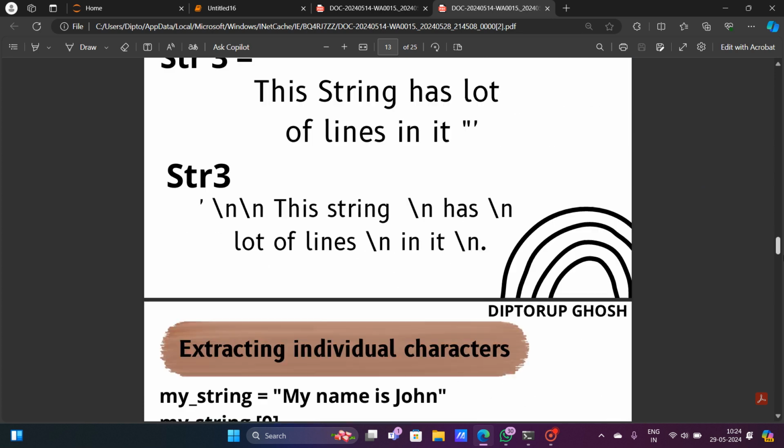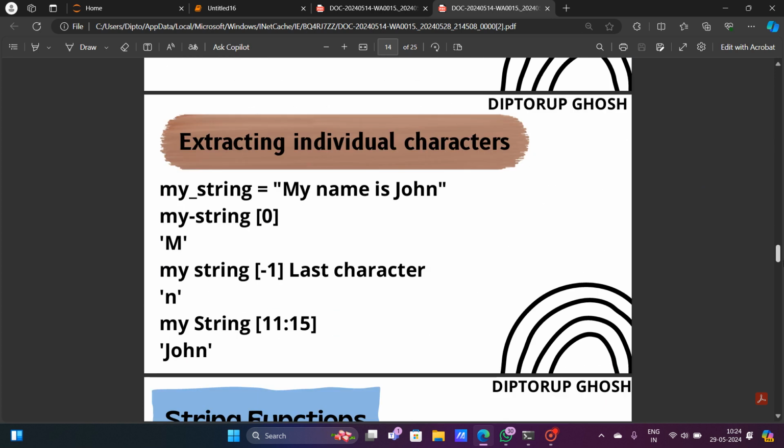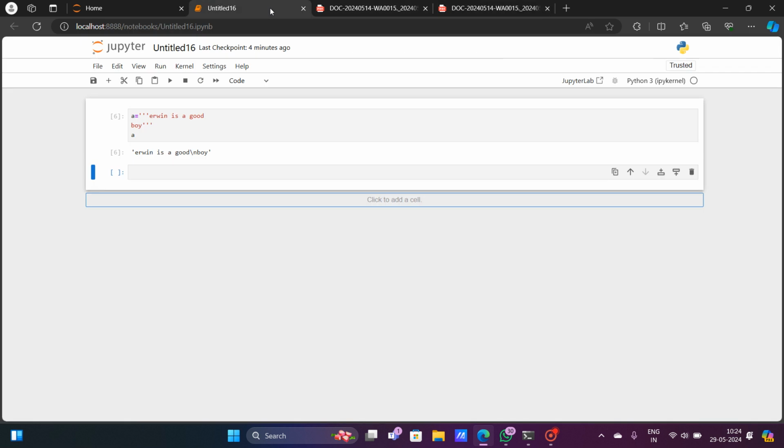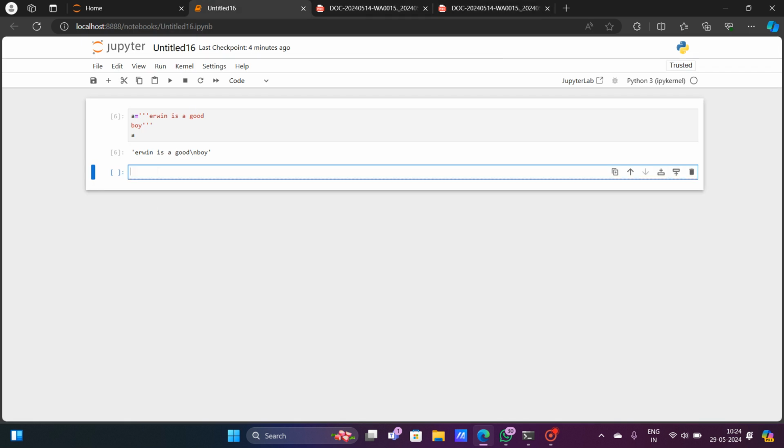Now we are heading to extracting individual characters from strings. Suppose I have a string called my string, and I assign to this my string variable the string "I am a good boy."